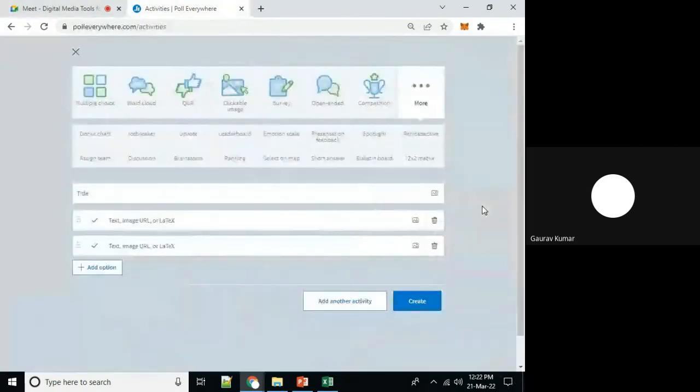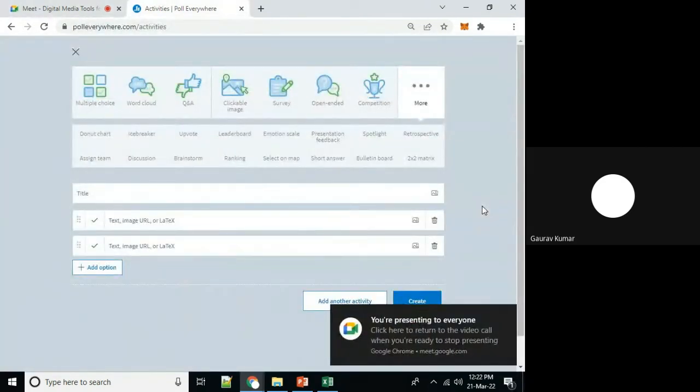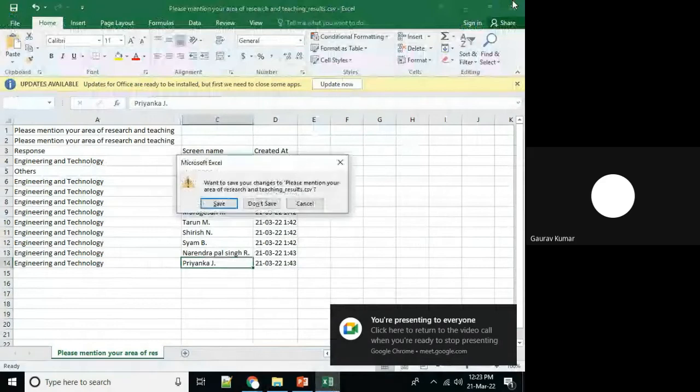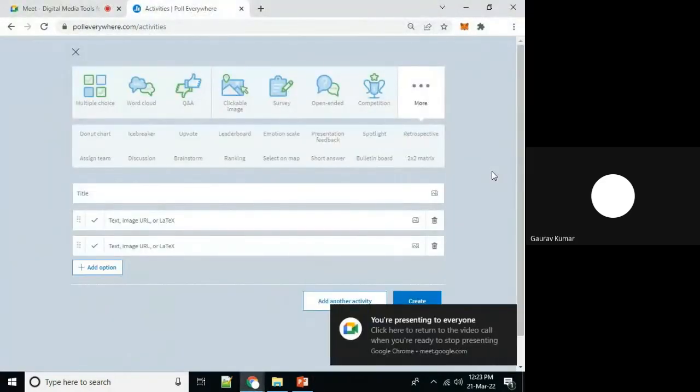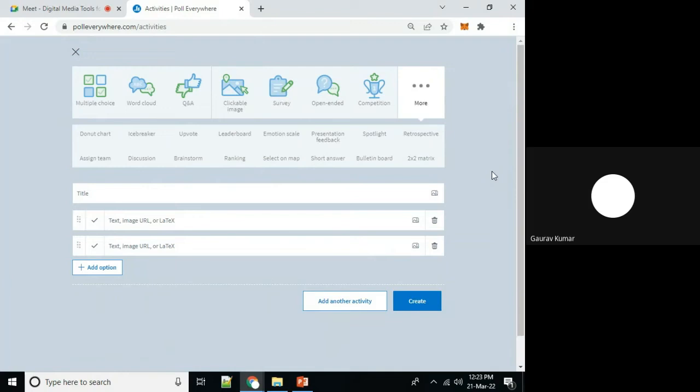Now we will explore another platform, another service for real-time communication that is very, very useful for online sessions.